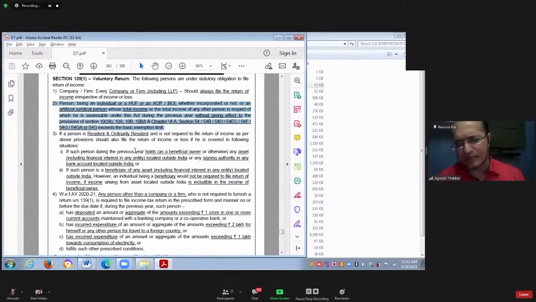But we are saying that if your income before exemption and deduction is not exceeding the basic exemption limit, then you are not required to file the income tax return.